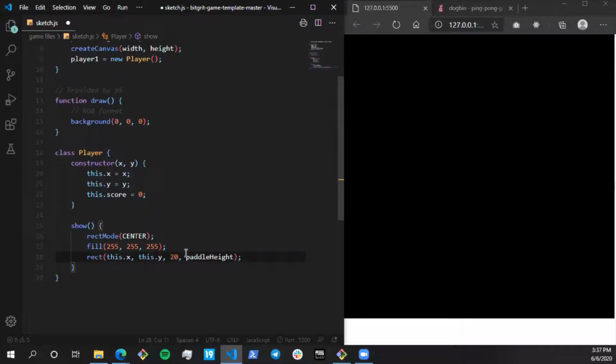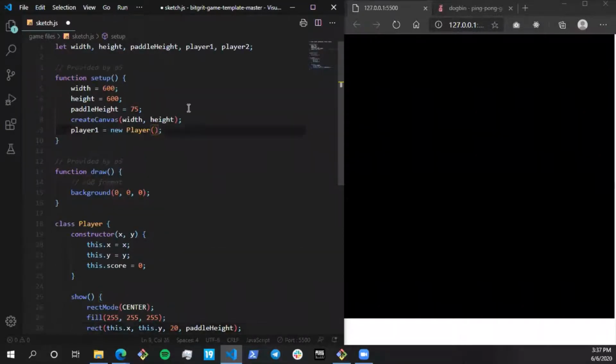Over here, the x coordinate is going to be say 20, and I want the paddle to be at the center, as in considering the height of the game. So it's going to be simply height by 2. We have the height over here as 600, so the center would be height by 2. Let's copy paste this for player 2 as well.